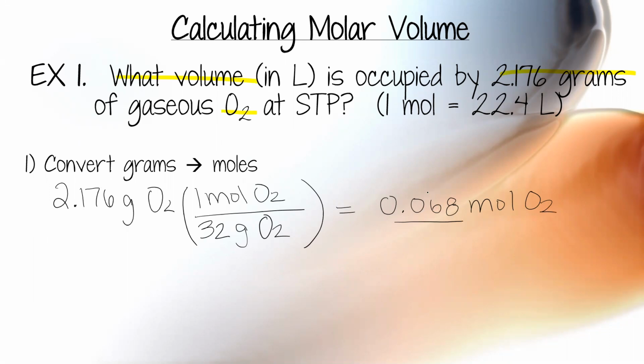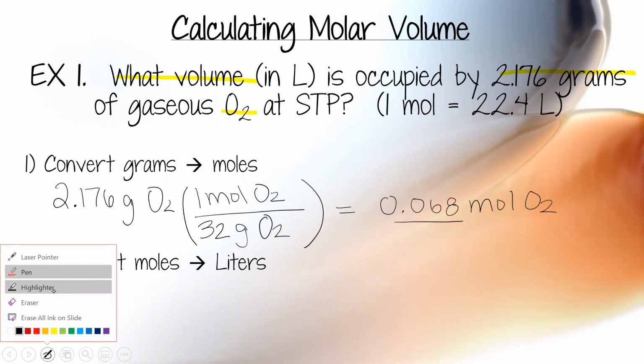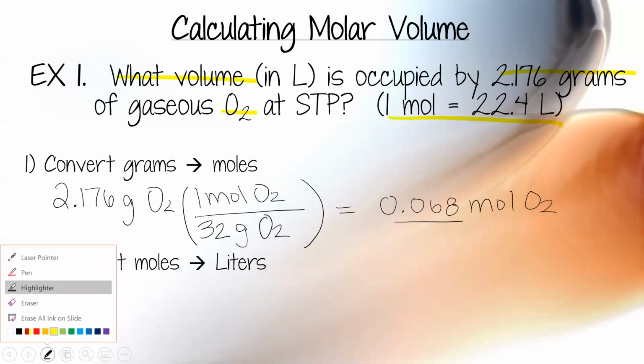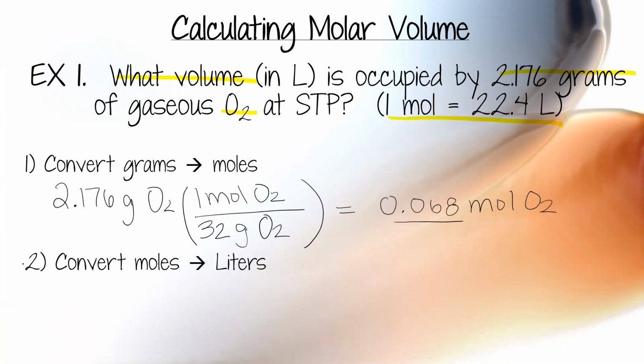Try not to round this number too much. It'll be okay, but try to not overround it since it's such a small number. Okay, now that we know moles, we need to figure out how many liters. So now you need to use this conversion. 1 mole is equal to 22.4 liters.